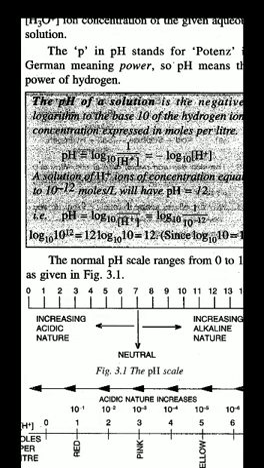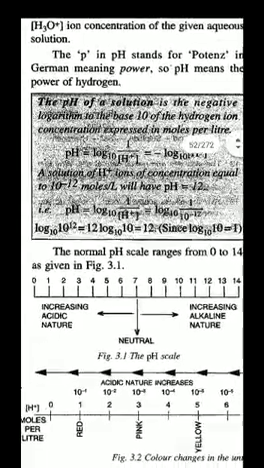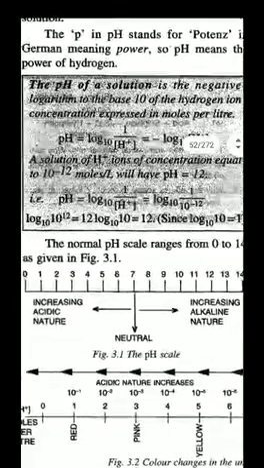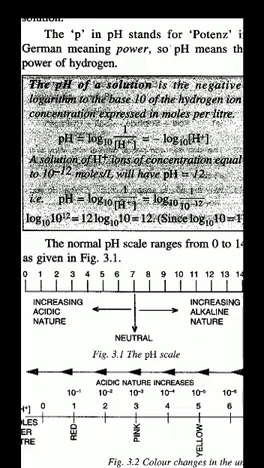For a solution where the H plus ion concentration is equal to 10 raised to minus 12, the pH will be 12. Whatever your negative power is, that is your pH. If the power is 10 raised to minus 10, the pH will be 10.